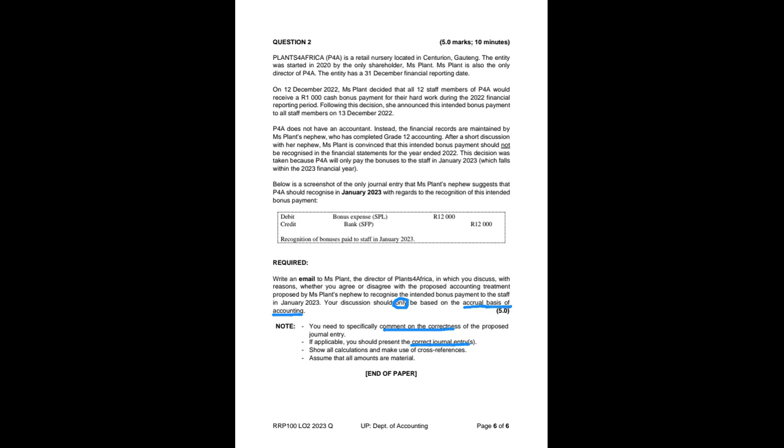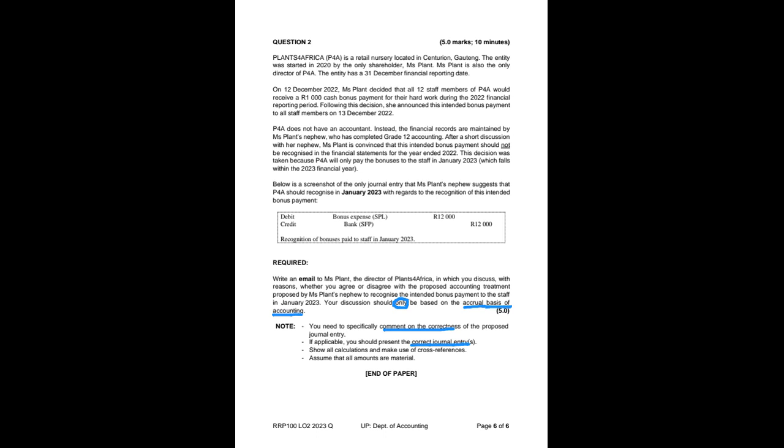Okay, great. Let's go and read the information provided for us in the question. It starts off by saying Plants for Africa, or P4A, is a retail nursery located in Centurion, Gauteng. The entity was started in 2020 by the only shareholder, Ms. Plant. Ms. Plant is also the only director of Plants for Africa. The entity has a 31 December financial reporting date.